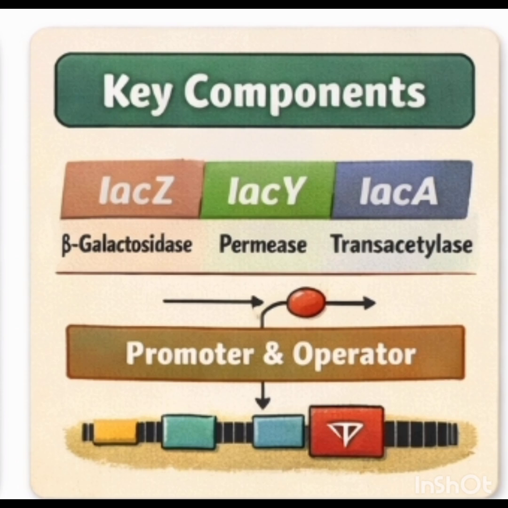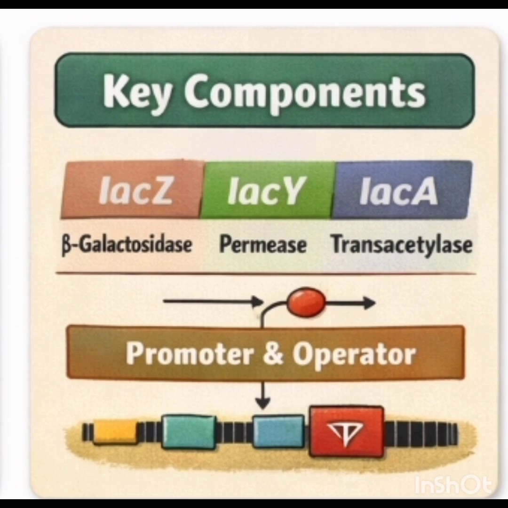The structural components are the gene lacZ, which produces beta-galactosidase that breaks down lactose into glucose and galactose, and the gene lacY, which produces permease that transports lactose into the cell. Another gene is lacA, which produces transacetylase, which is involved in detoxification. The promoter is the binding site for RNA polymerase, and the operator is the molecular on-off switch.